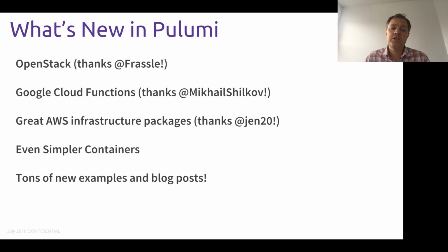We also, when we shipped about 6 weeks ago, had support for Google Cloud, but using Google Cloud functions in the raw way is fairly difficult, like it is with AWS and like it is with Azure. And so, in the same way that for Azure and AWS, we really wanted to make it much easier to use Cloud Functions and hook them up to events. We're working on that with Google Cloud as well, and thanks to some work from Mikhail Shilkov, we're integrating that into our core libraries for Google, so that it's much easier to work with functions and to hook them up in a lightweight way that Pulumi can be really great at.